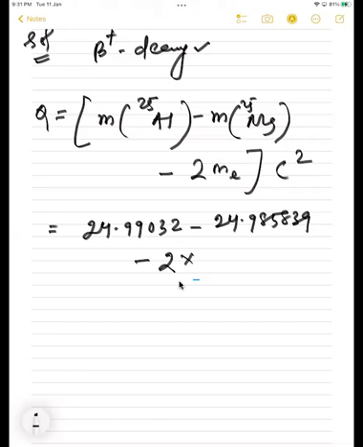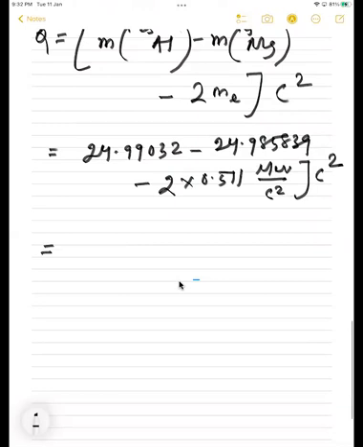So that is 2 into 0.511 MeV, mega electron volt, by c square, whole into c square. If you solve it by multiplying the velocity of light, you will get 0.004593 atomic mass unit.